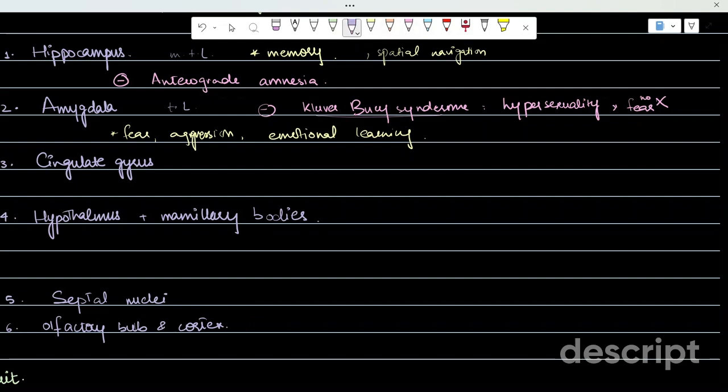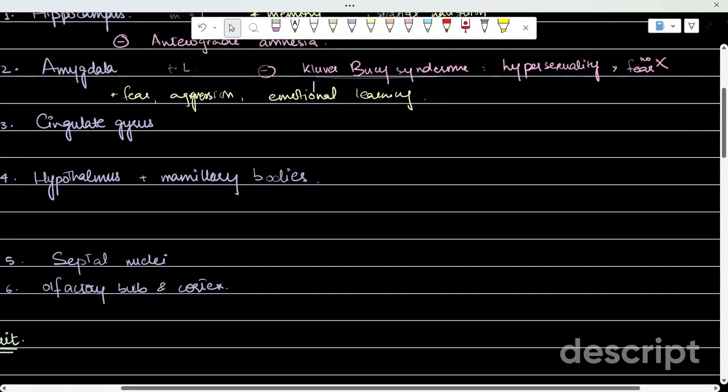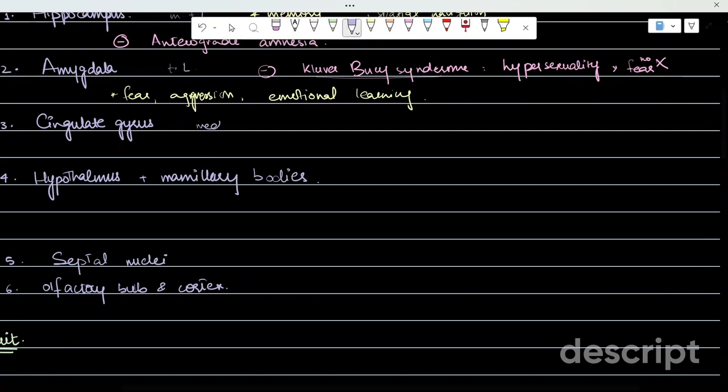Coming to the cingulate gyrus, it is present not in the temporal lobe but at the medial surface of the cerebral cortex, sorry. Also, the location is not very important. It is present above the corpus callosum. It's not very high yield for the exam. It's just for your understanding.